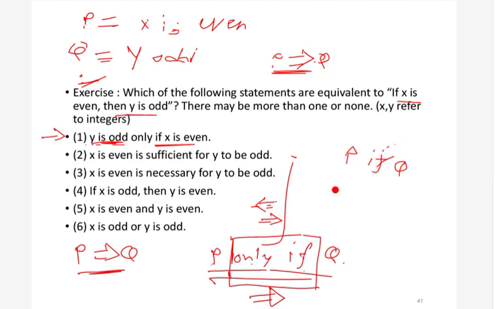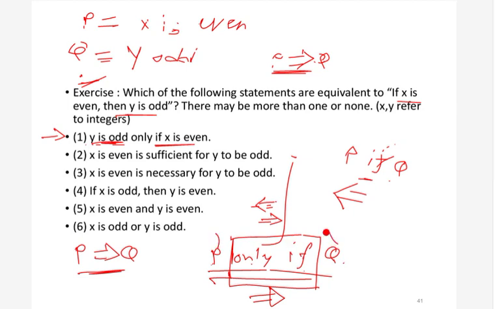We have already explained how these things work, but this is a trick to remember. Whenever you get confused about what to write, you can write p, q, and in the middle write only if. Then only if can be replaced by forward implication, and if can be replaced by backward implication.